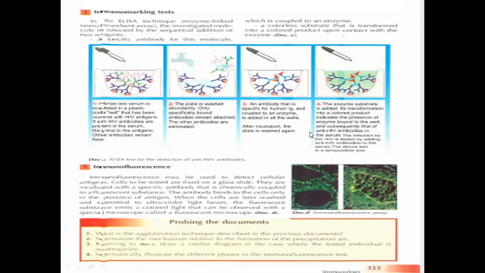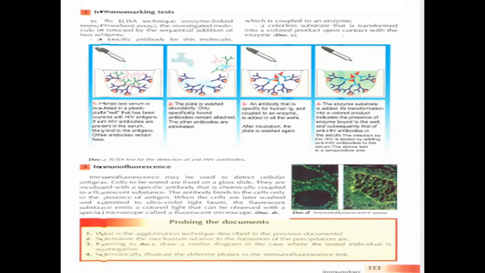Step number three, an antibody that's specific for the human immunoglobulin and coupled to an enzyme is added to all the wells. So a specific antibody coupled to an enzyme is added. After incubation, the plate is washed again.